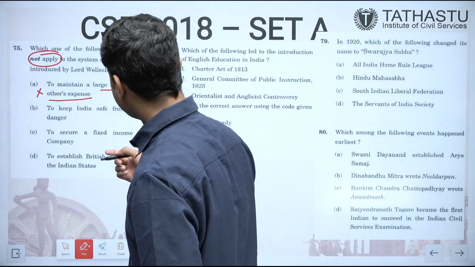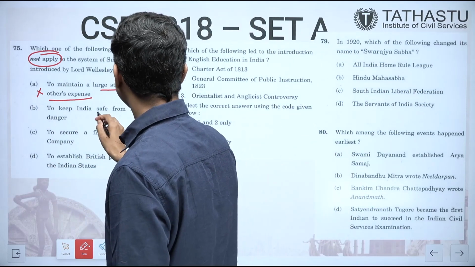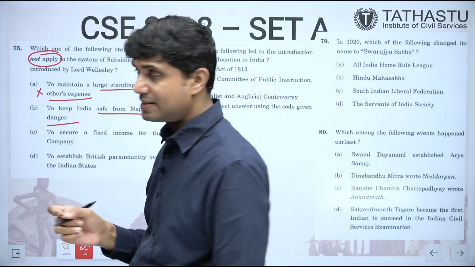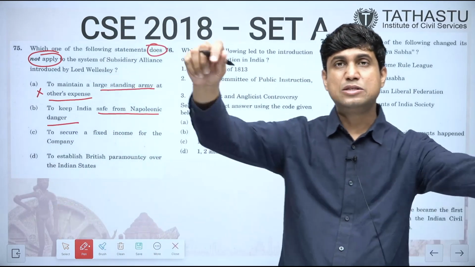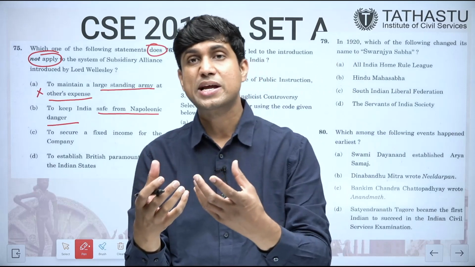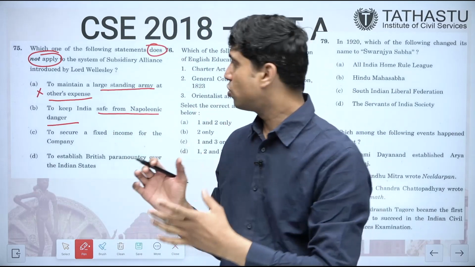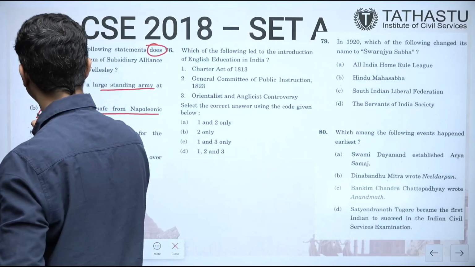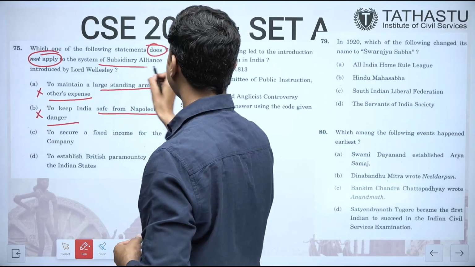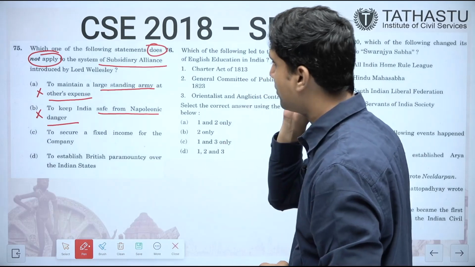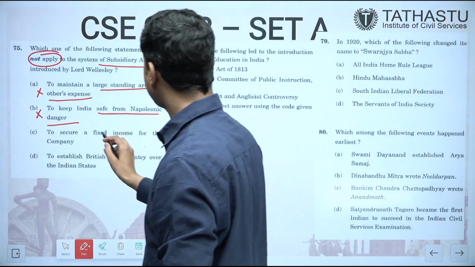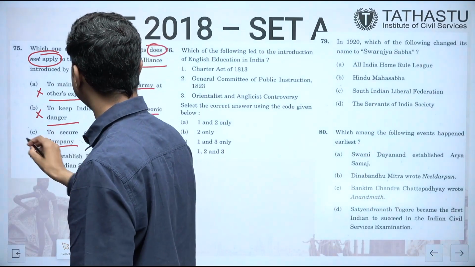To maintain a large standing army, yes. To keep India safe from Napoleonic danger, yes. This was also an aim because this was the time when the danger of Napoleon was rising for the British and he had come up to Egypt. So there was a fear, and that was also one of the reasons for the system of subsidiary alliance introduced by Wellesley. Next is to secure a fixed income for the company.